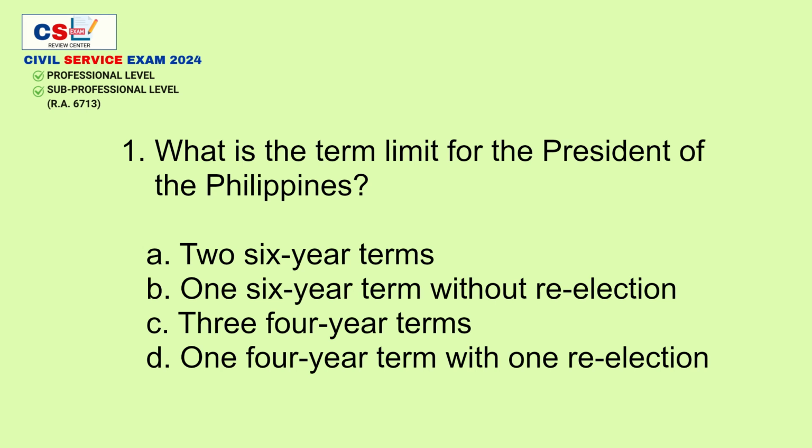1. What is the term limit for the President of the Philippines? A. 2 6-year terms. B. 1 6-year term without re-election. C. 3 4-year terms. D. 1 4-year term with 1 re-election.